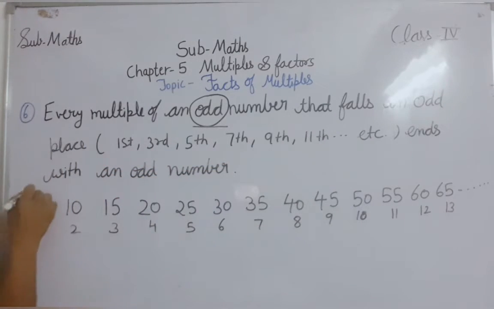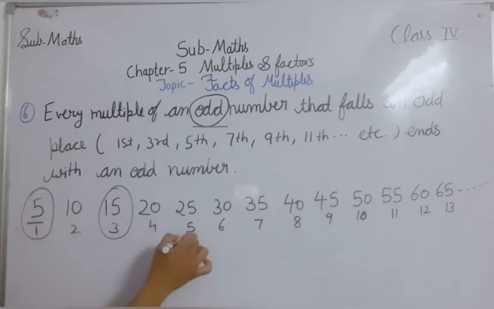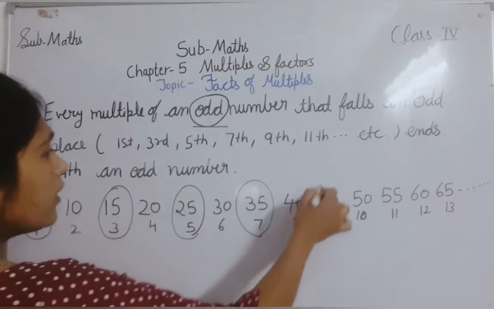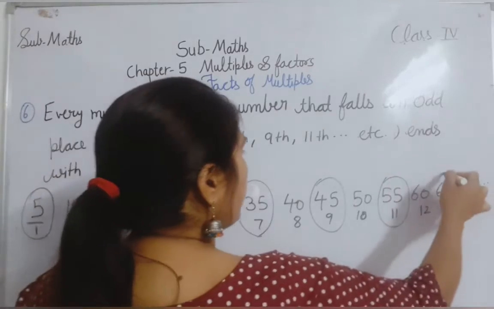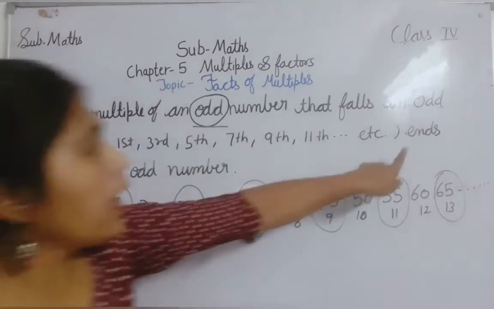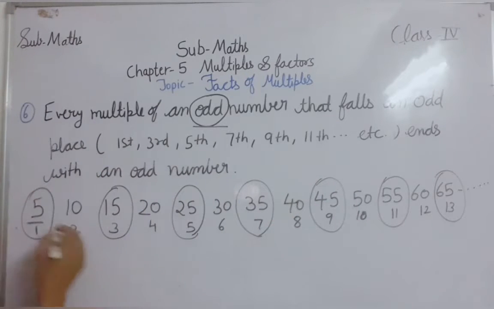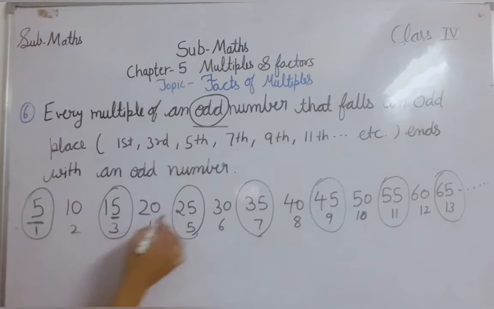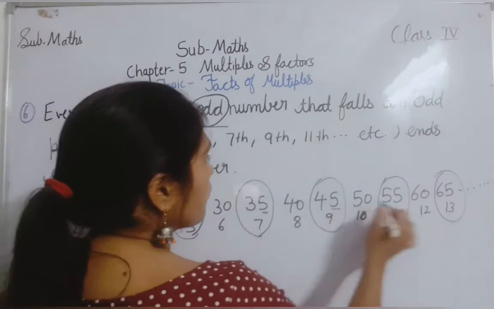So let's see what we have on the odd places. Third place, fifth place, seventh place, then ninth place, then 11th place and 13th place. So they end with an odd number. They always end with an odd number. See here, at the end you will get an odd number.